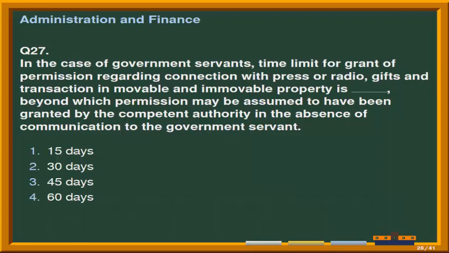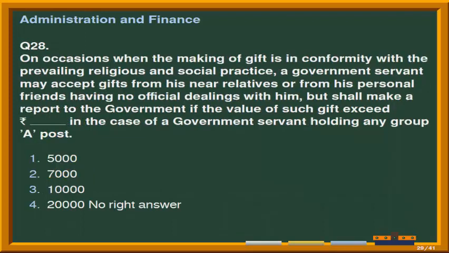And the options are number 1, 15 days. Second option is 30 days. Third option is 45 days. And the last option is 60 days. Correct answer is option 2, that is 30 days.